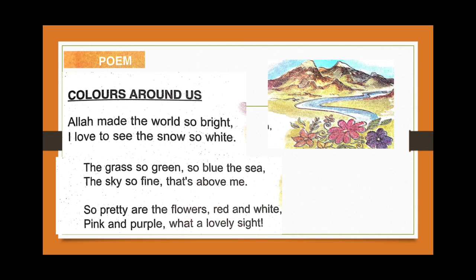What is the next color? The grass so green. What is the color of the grass? Yes, it's a very bright green color. The color of the grass is green. The grass so green, so blue the sea. And the sea is blue.